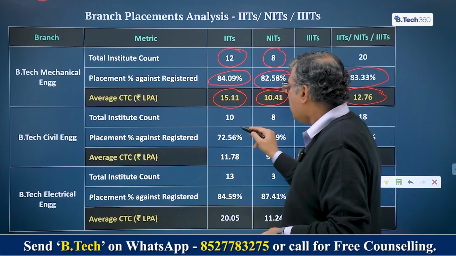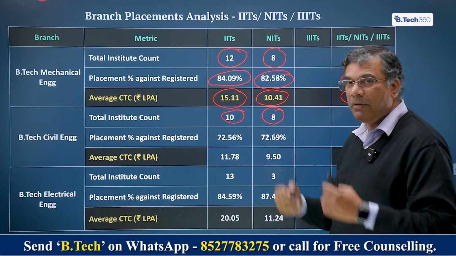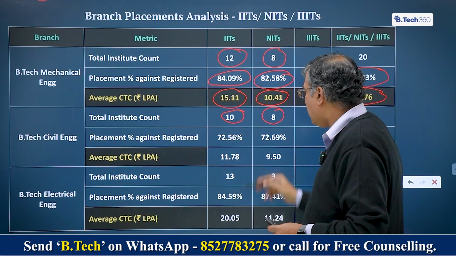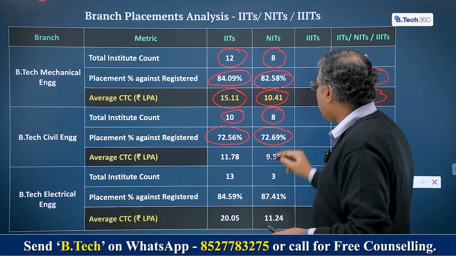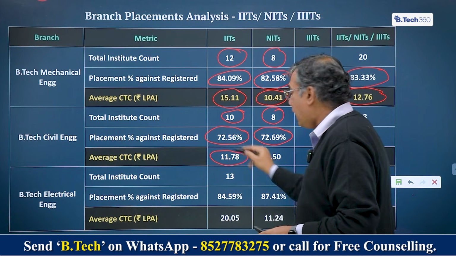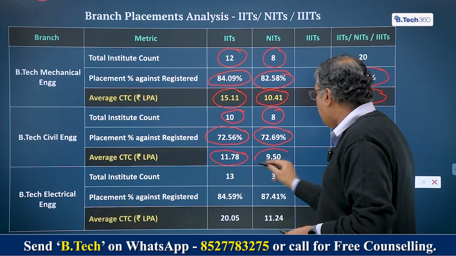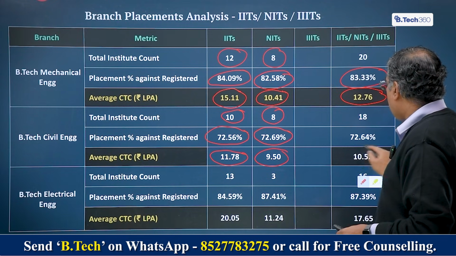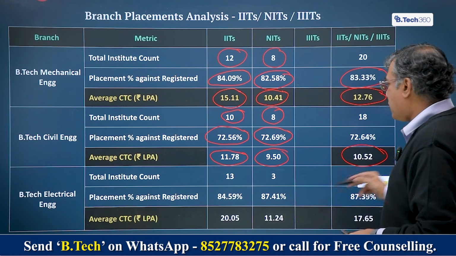For civil engineering, the institutions offering it are about 18 of them, for which we have data. Many are offering it. The placement percentage is 72% in IITs, 72% in NITs also. The average CTC, average of the median salaries, is 11.78 for IITs, 9.5 for NITs, overall 10.52 lakh. Right? This seems to be the lowest at this point in time.